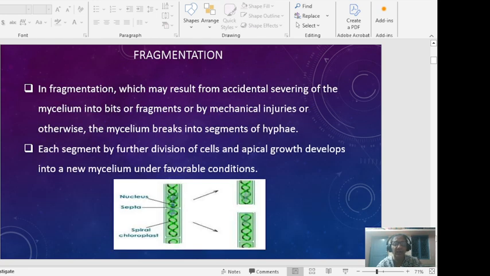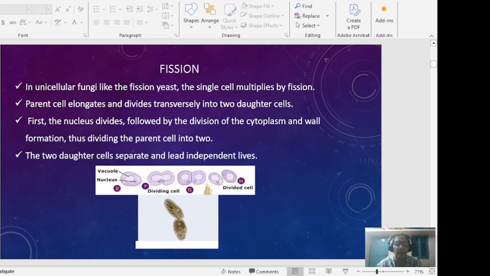Fragmentation results from accidental severing of the mycelium into fragments by mechanical injuries, and the mycelium breaks into segments of hyphae. Each segment further divides, apical growth develops and a new mycelium develops under favorable conditions.